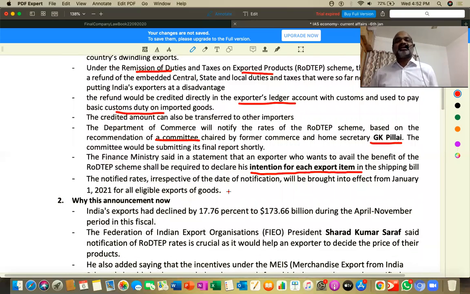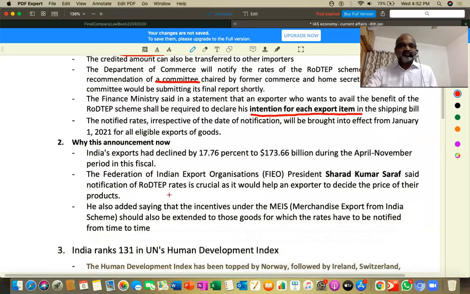So overall, funda is Government of India has decided to extend the date, and government has decided to start refunding the taxes which were paid by the exporters in the domestic market. I mean, when you produce goods in India, you must have actually paid some taxes. Those taxes, understood, subject only if you had exported. The people who produce goods here, if they had exported, whatever duty that locally they have paid is going to be refunded. That is clear. Next one.